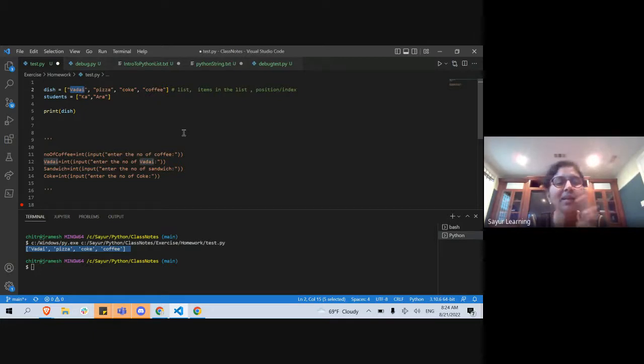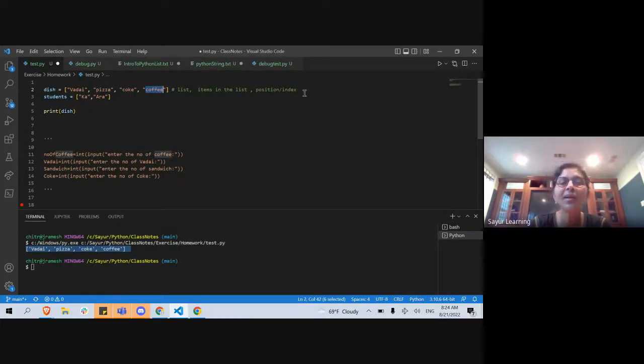Just like how, if you look at a building with 10 floors, what do we call the first floor? Ground floor. Ground floor, 0, right? The ground floor, and then comes your first floor, second floor. Similarly, the index here is 0. Vada is in the 0th position. Pizza is in the first position, something like that, right? That is your position or the index.